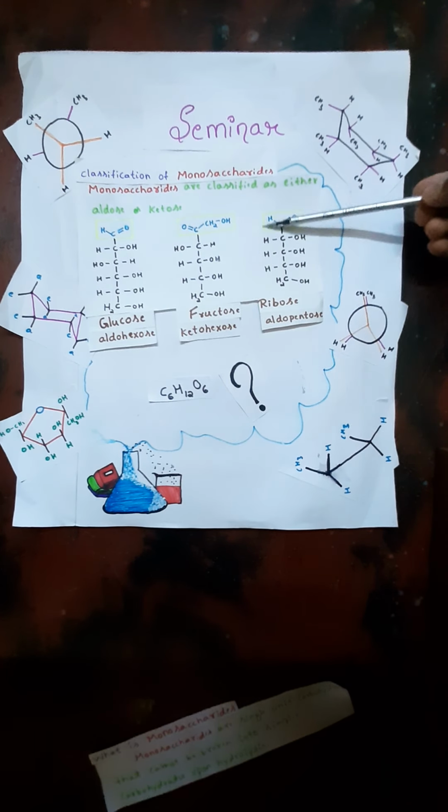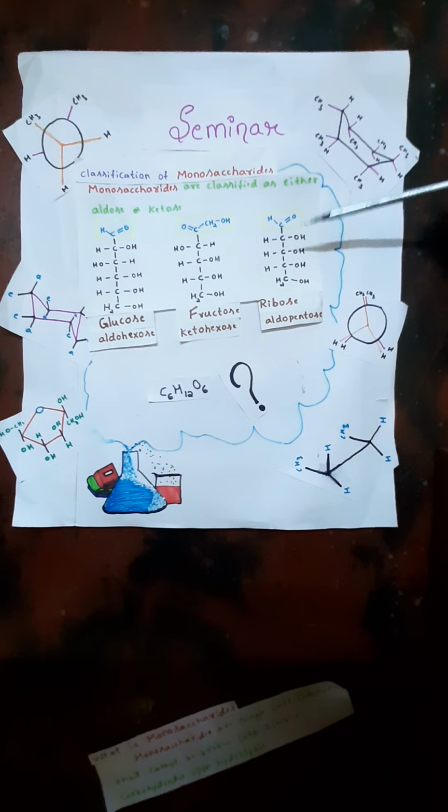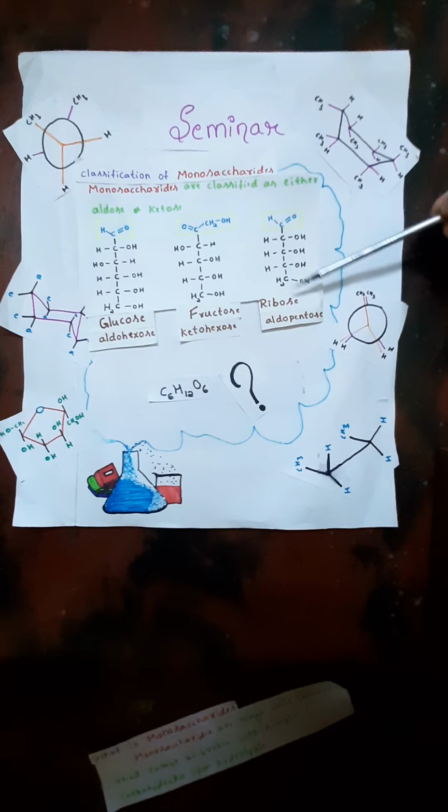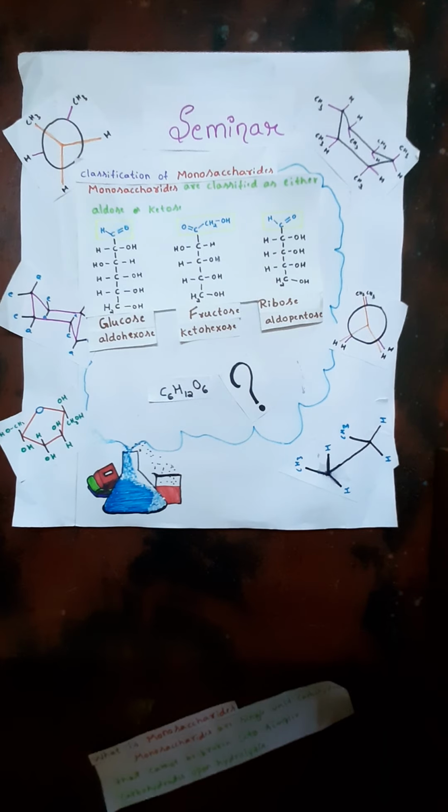Ribose. Ribose has an aldehyde group. So aldo, pentose, 5 carbon atoms; pent- for five, and ose represents that it is a carbohydrate. This is the main difference between glucose and fructose: they have the same molecular formula but different structural formulas. Glucose has an aldehyde group and fructose has a ketonic group.